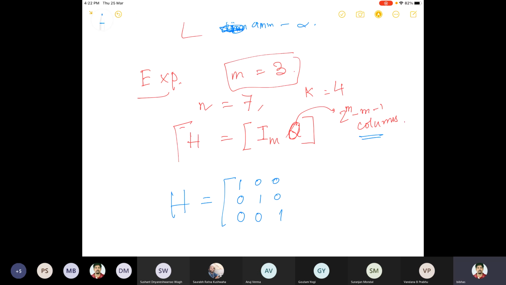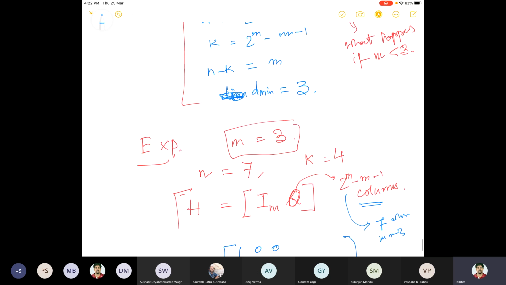This should be of order 3 by 7 when m equal to 3. And what are those 4 columns if dmin is equal to 3? If dmin equals 3, then the value of t is 1. T is floor of dmin minus 1 by 2, so it is 1.